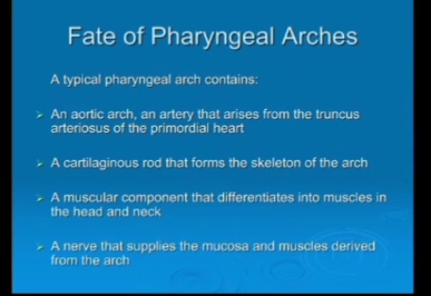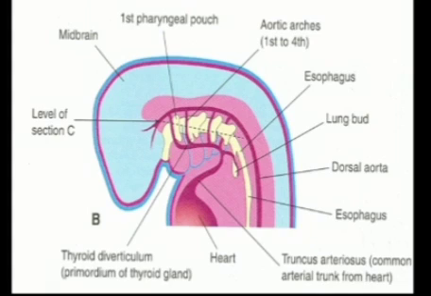The nerve of the first pharyngeal arch is the mandibular nerve. Second pharyngeal arch is the facial nerve. Third pharyngeal arch is the glossopharyngeal nerve. Fourth pharyngeal arch is the superior laryngeal nerve. And the sixth one is the recurrent laryngeal nerve.